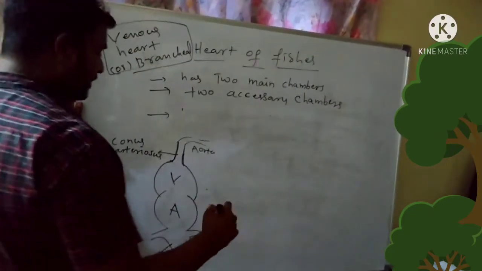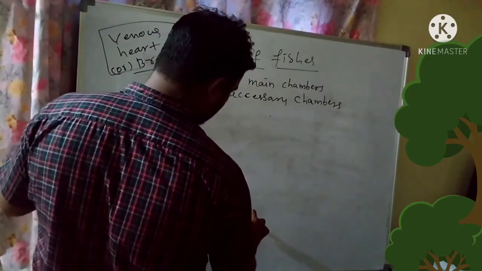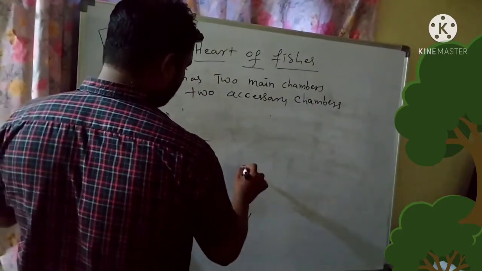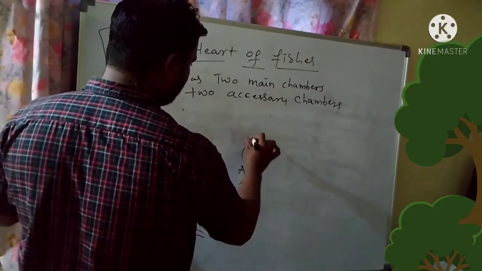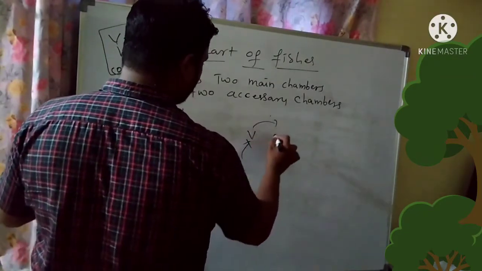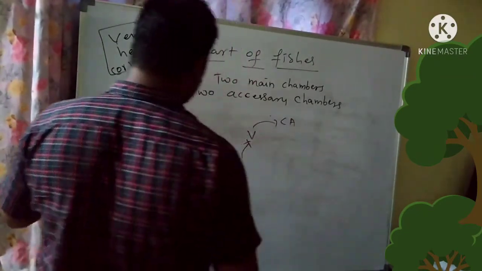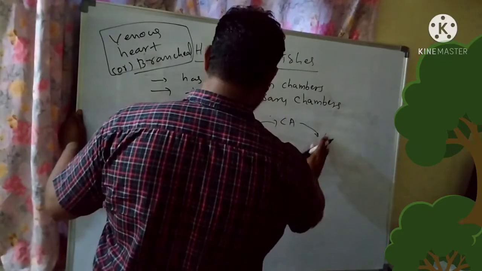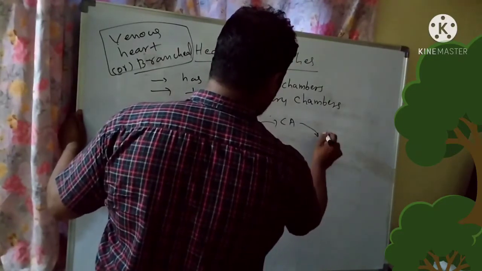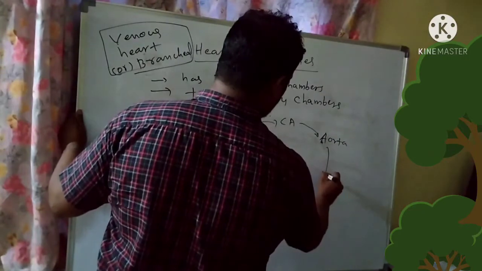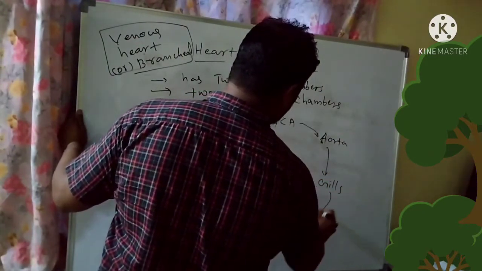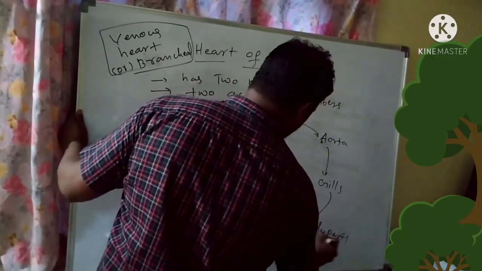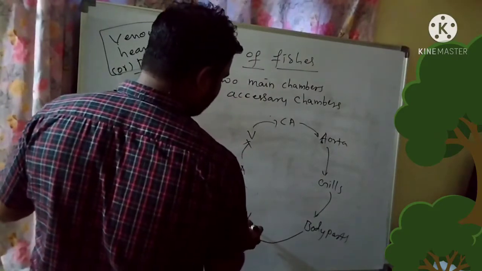You can start from any place. First, this is the sinus venosus to auricle, auricle to ventricle, ventricle to conus arteriosus, conus arteriosus to aorta, aorta to gills, gills to body parts, body parts to sinus venosus.